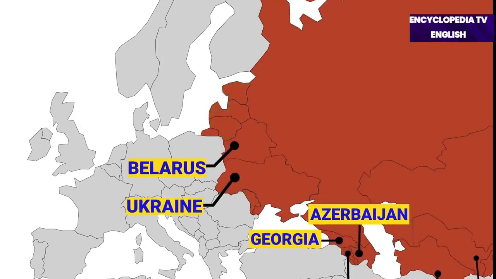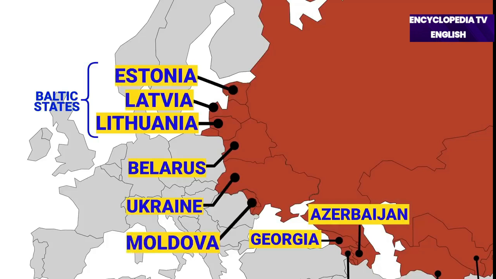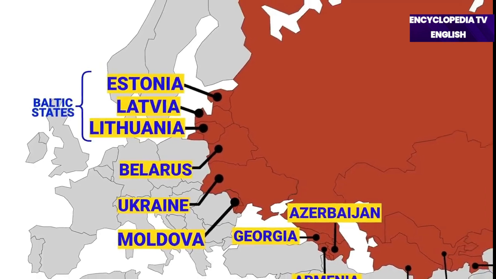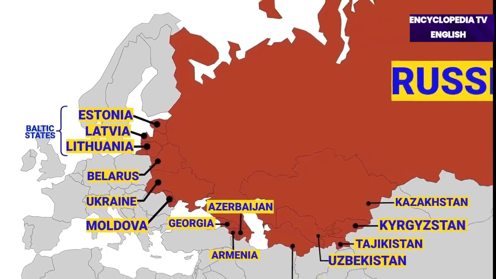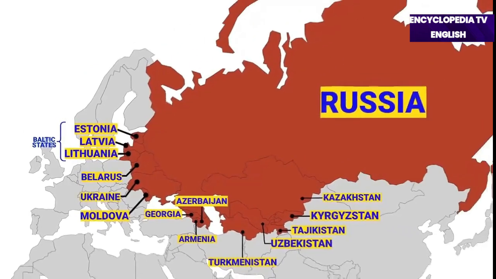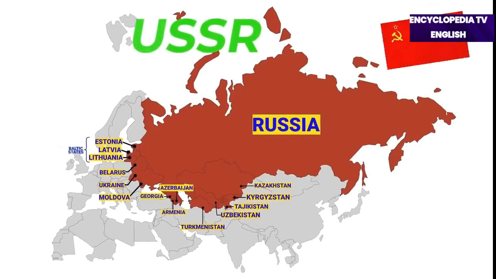In 1940, during World War II, four more republics were added to the Soviet Union, and the total number of republics became 15. In addition to Moldova, other republics that joined in 1940 included the three Baltic states of Lithuania, Latvia, and Estonia. These 15 republics combined to form the grandest and largest Soviet Socialist Union in human history.